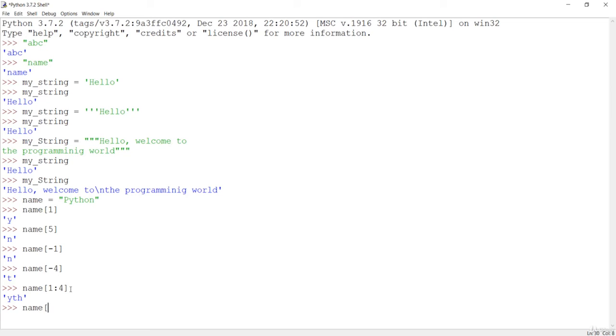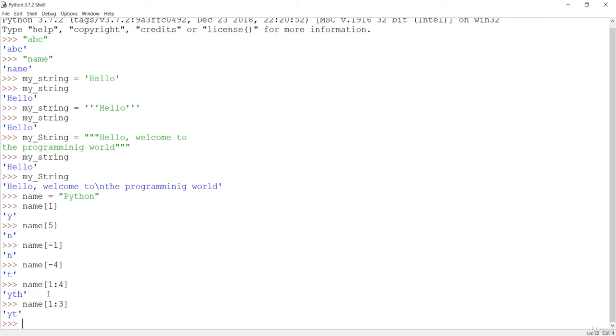But if I say name and 1, 2, 3, you are not going to get h, because although t or h is at position 3, this is the exclusion position. That means it will count from 1 and go till 3, or basically till 2. So it will print from 1 to 2, and it will just include only 2 but not 3. It will just exclude this position. So you have to include the index that is bigger than the character you want to include.